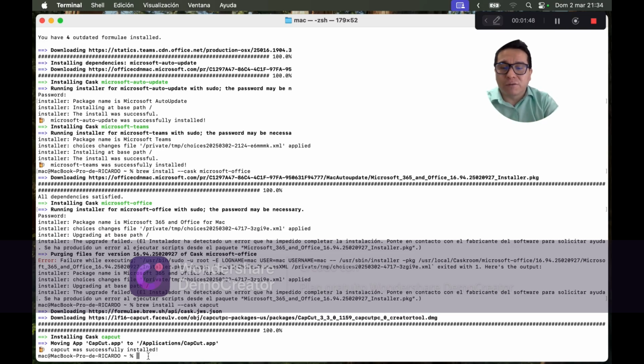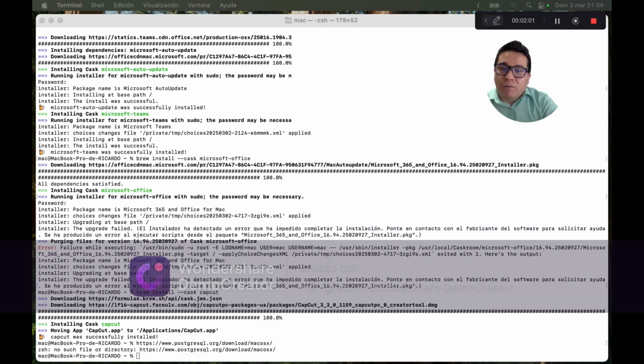First of all, we need to look for the website, and then we can select the download for the correct operating system that you have in your computer.